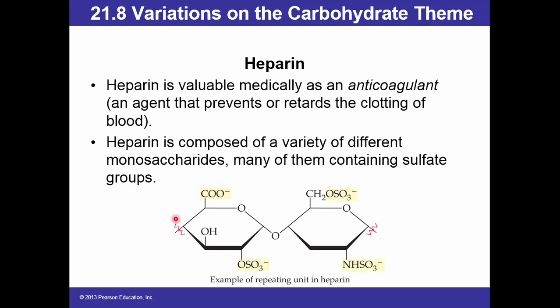Heparin is valuable medically as an anticoagulant, an agent that prevents or retards the clotting of blood. Heparin is composed of a variety of different monosaccharides, many of them containing sulfate groups, as you can see here. So this is an example of repeating unit in heparin. Heparin is also of this family, glycosaminoglycan, and this is the repeating unit in heparin.